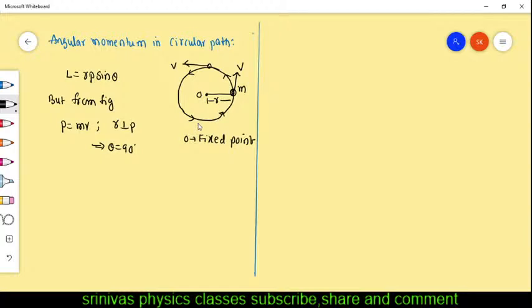How are R and P perpendicular? R is this one. Okay, this is the R. P and velocity both are along the same direction. Remember it. Momentum and velocity are in the same direction because momentum is mass into velocity. Velocity in which direction it is, momentum is also in the same direction.